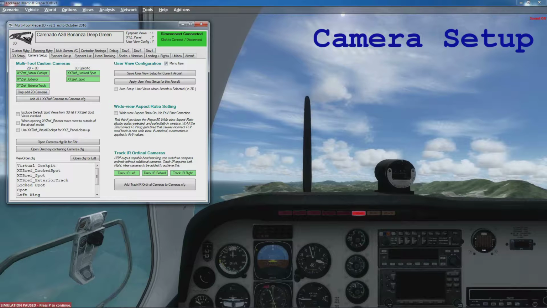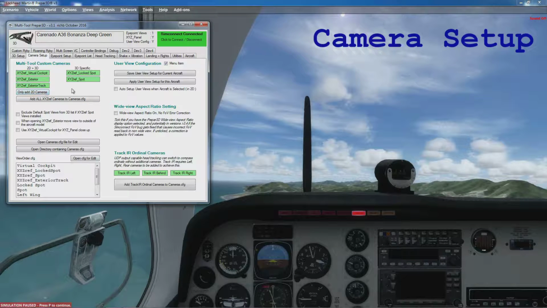The options in the camera setup tab. First of all, if you went through the installation and installed these 5 cameras in the top left hand corner when it asked you to, then these will be showing green. If you didn't install them during the initial run of the program, then they might be showing red. You can install them from here just by clicking one of these buttons.